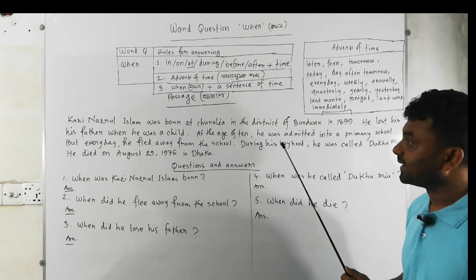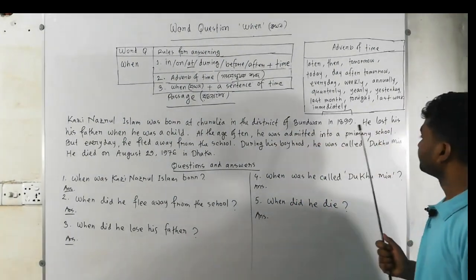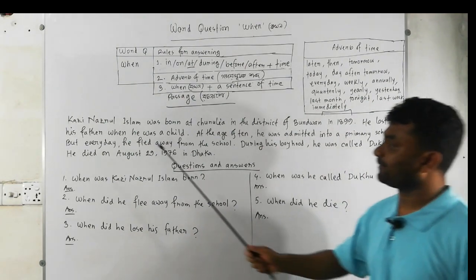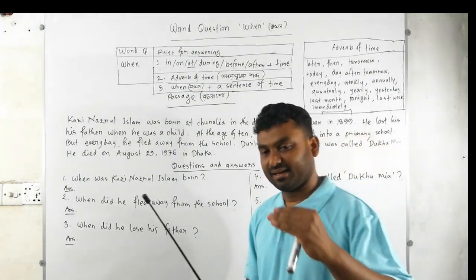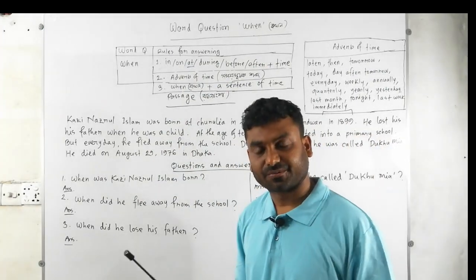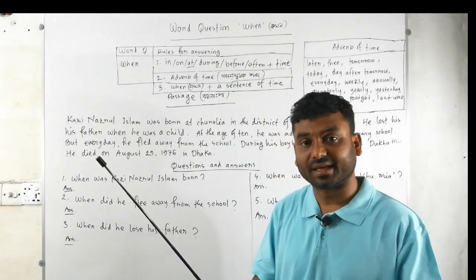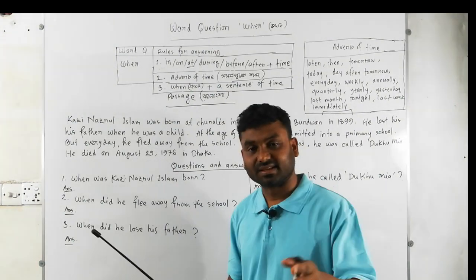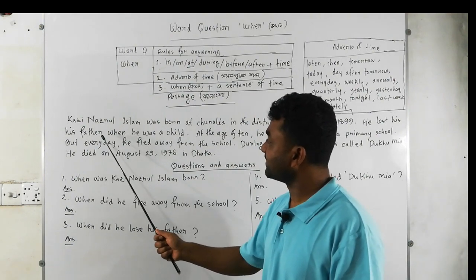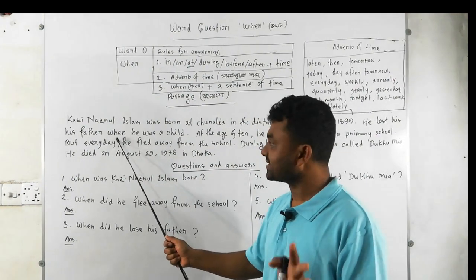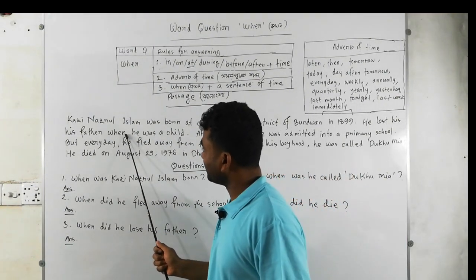Maybe the questions come from this sentence. Okay, take a look at: He lost his father when he was a child. Actually, sometimes before I told you that if you find "when" in the middle of two sentences, it is a linker, it is not a wh-question. So in this sentence, in the middle of two sentences we have "when". It is a linker, a conjunction, so it is not a wh-question.